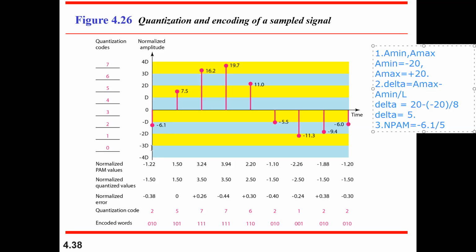The quantization code is based on where this particular value is lying. If it is lying in level 2, then level 2 will come into the picture. It's 8 levels, right? How many bits can you transmit? 3 bits. So you just encode this particular level value in terms of binary representation. That becomes your coded value. So you just combine all these particular points. One data word will be transmitted from that particular area. This is about quantization and encoding.